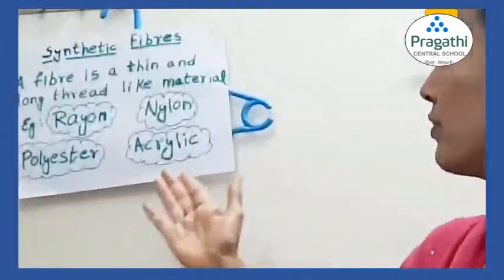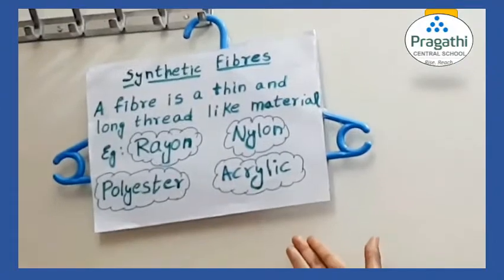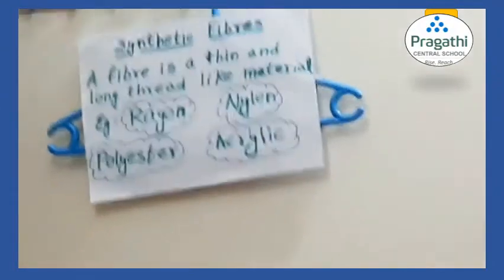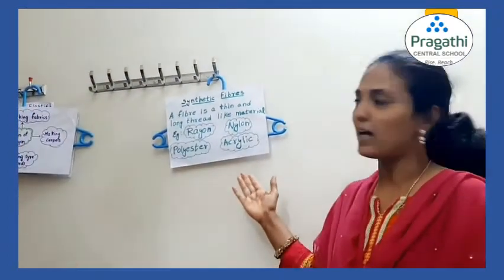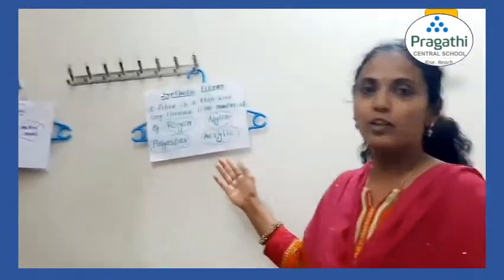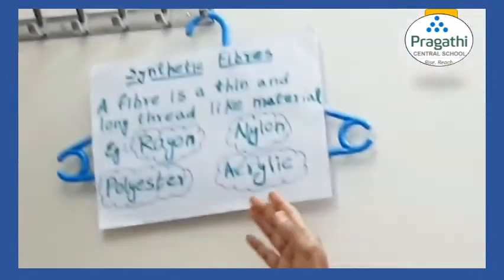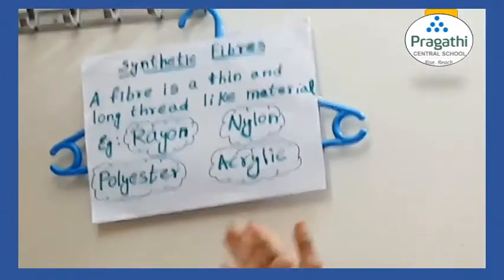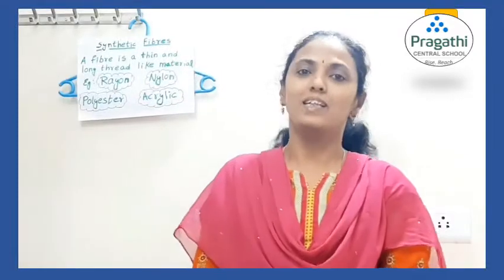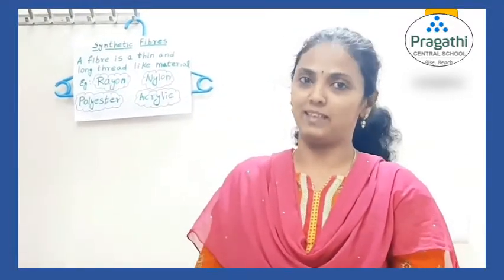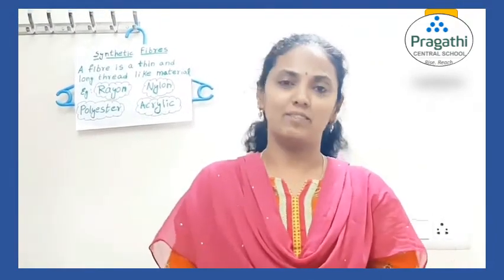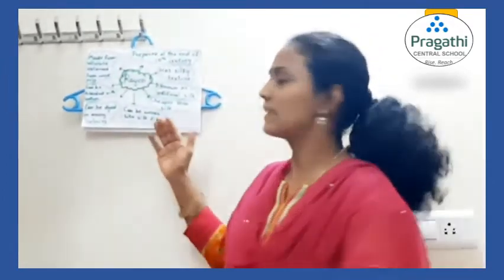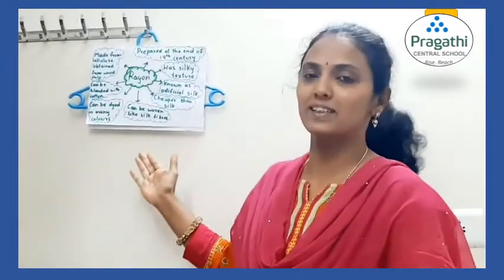First of all, you know what is a fiber. In your lower class you learned about fiber. It's a thin and long thread-like material. Synthetic fibers are nothing but the fibers which are prepared artificially. So today we are going to learn about 4 synthetic fibers: rayon, nylon, polyester and acrylic. In today's class we will discuss some synthetic fibers like these 4 and their uses, properties, advantages and disadvantages.